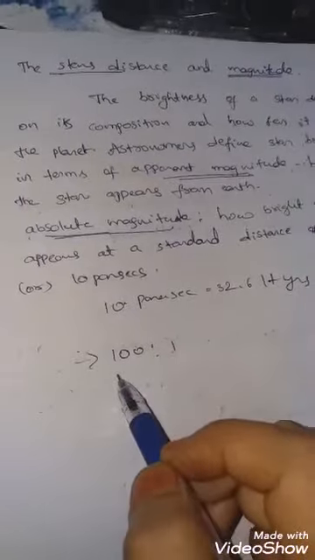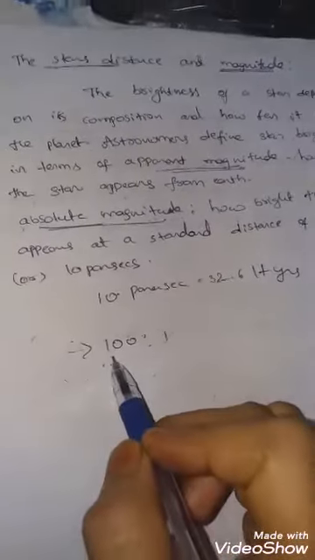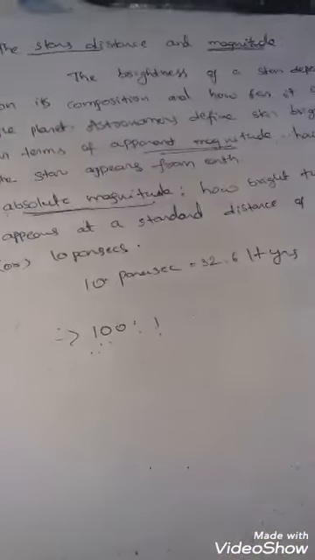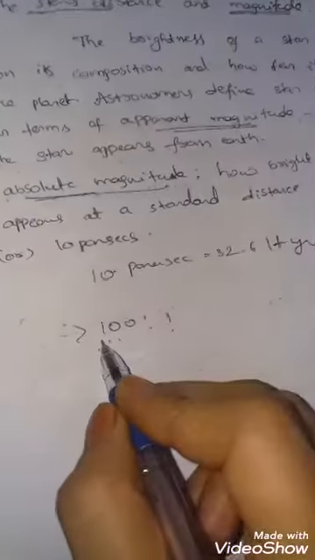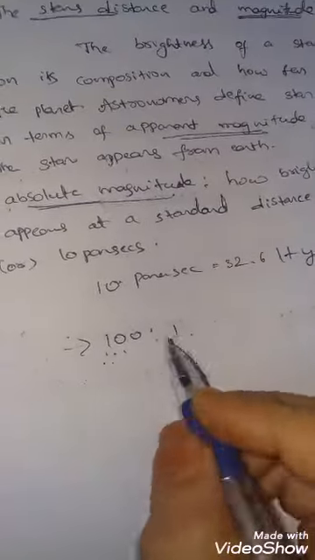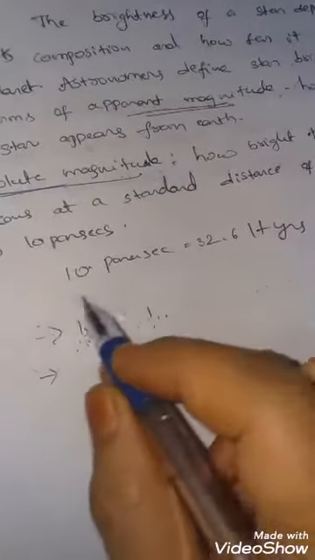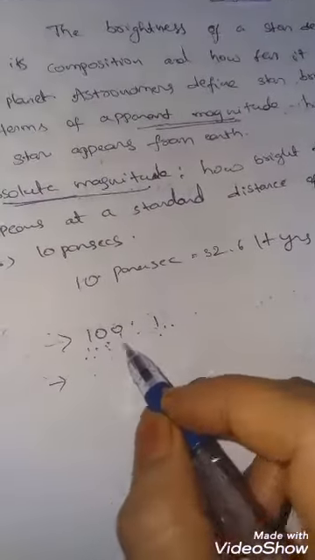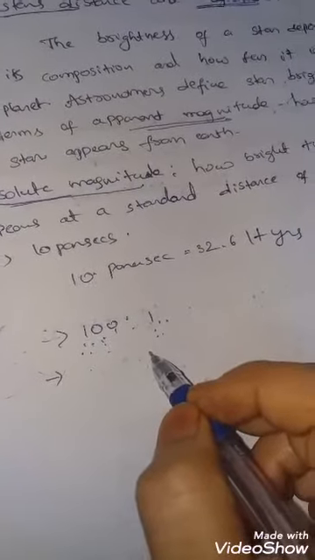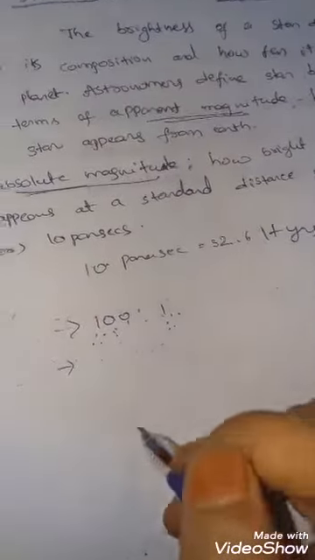According to astronomers, if the first magnitude star is 100, then the last magnitude star is 1. There are 6 stars in this range, so the difference is 5. So corresponding to a factor of 100 in brightness, a magnitude difference of 1 corresponds to a factor of 2.5. How is it? We'll see.